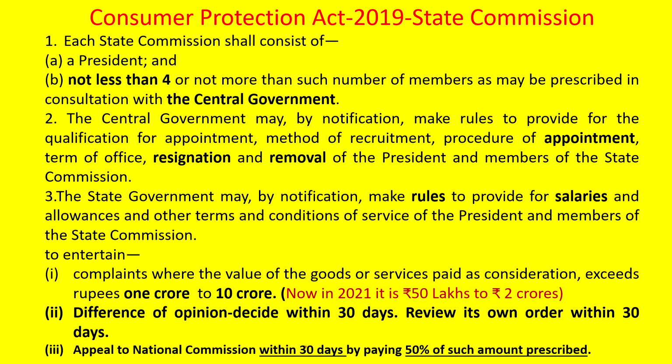And each commission shall consist of, for the state commission, a president and not less than 4 members, or not more than such number as prescribed by the central government. Now let us see about the state commission. There will be a president, and there will be not less than 4 members. It can be more than 4, and it will be decided in consultation with the central government.